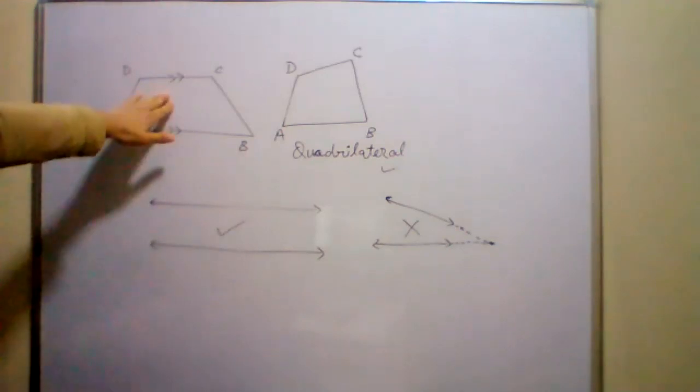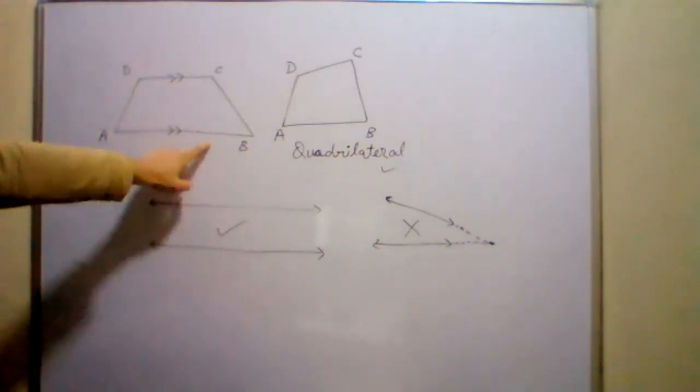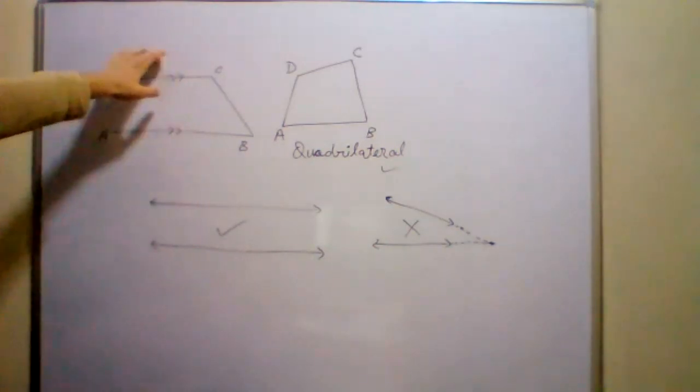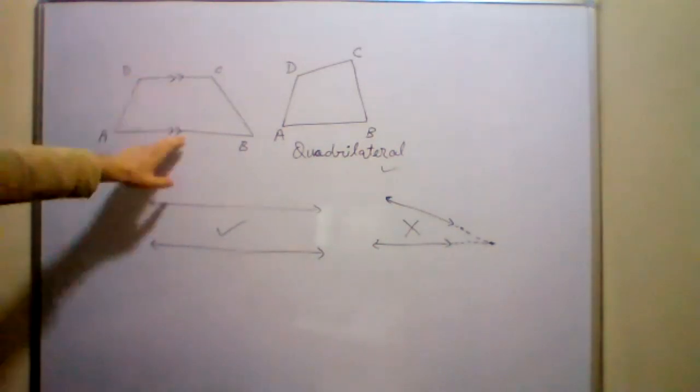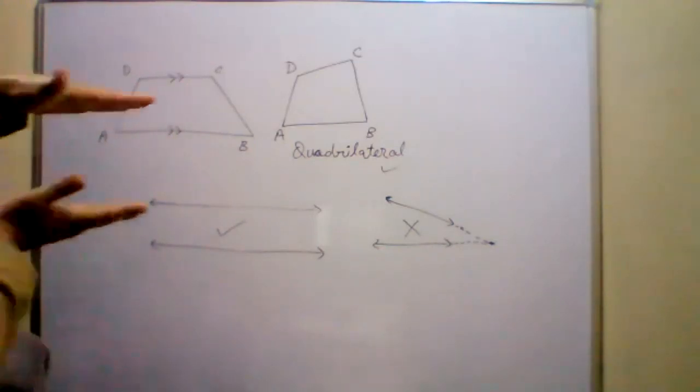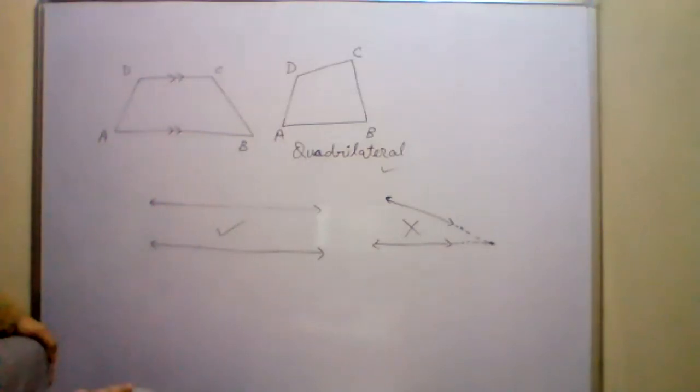So in a trapezium, the side AB, we are talking about this trapezium. You can see the side AB and the side CD are parallel. Am I right or not? These two sides are parallel to each other. They are going side by side but not meeting each other.